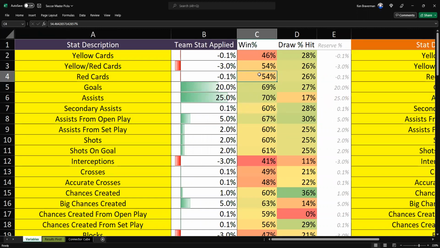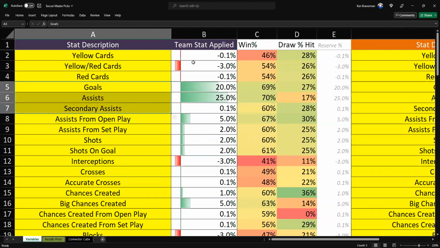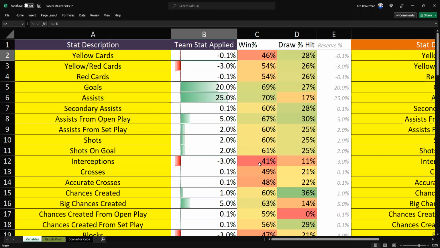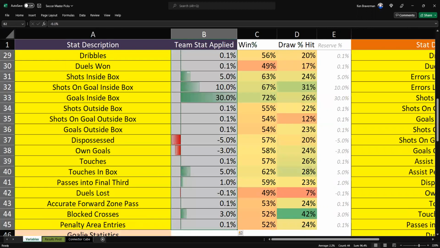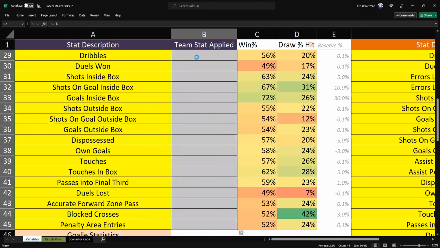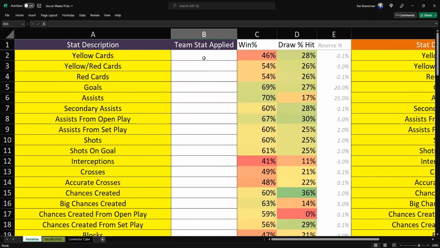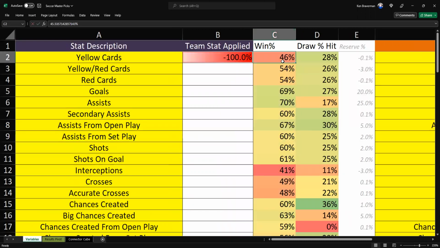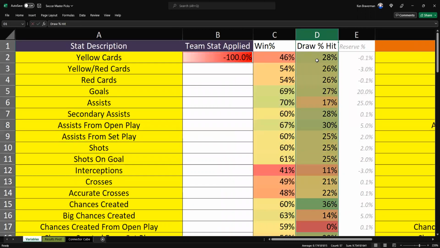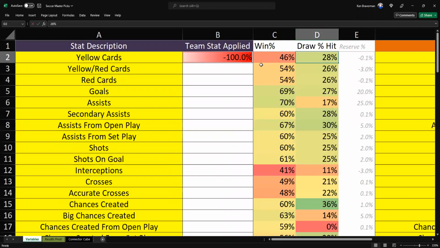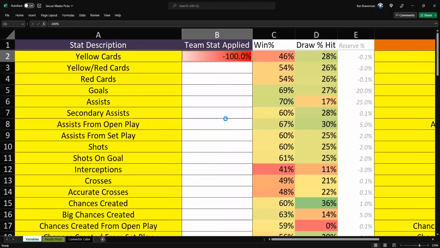So in order to figure out what was good and what was an important factor to go over, I ran a sample by saying something like this. I wouldn't get rid of all of them really, but I would type negative 100% here because yellow cards are supposed to be a negative factor. And then I would refresh and run everything and see how many games won. That's what the win percentage is right here. And how many of the draws, when it predicted draws by score, how many of those hit. That's what I did all the way down.